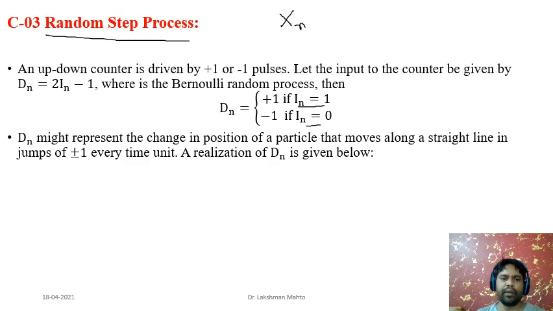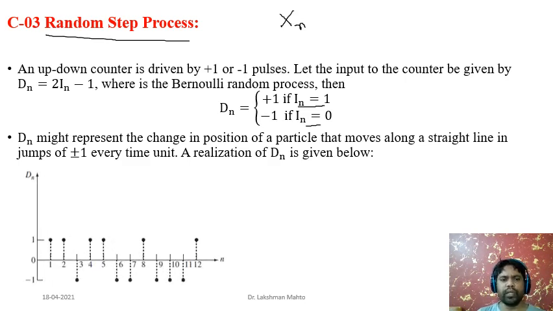Left may reflect for minus sign. So a realization of dn can look like this. At time 1 we have a positive jump of 1. At time 2 also a positive jump. At time 3 a negative jump, that is minus 1. At time 4 a positive jump. At 5 again a positive jump. At 6 a negative jump. At 7 a negative jump, minus 1. Likewise, this is a realization of dn.